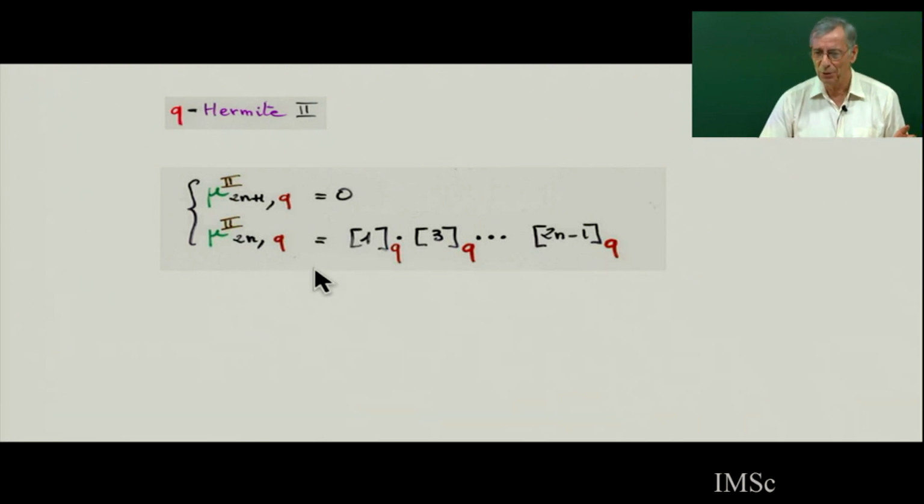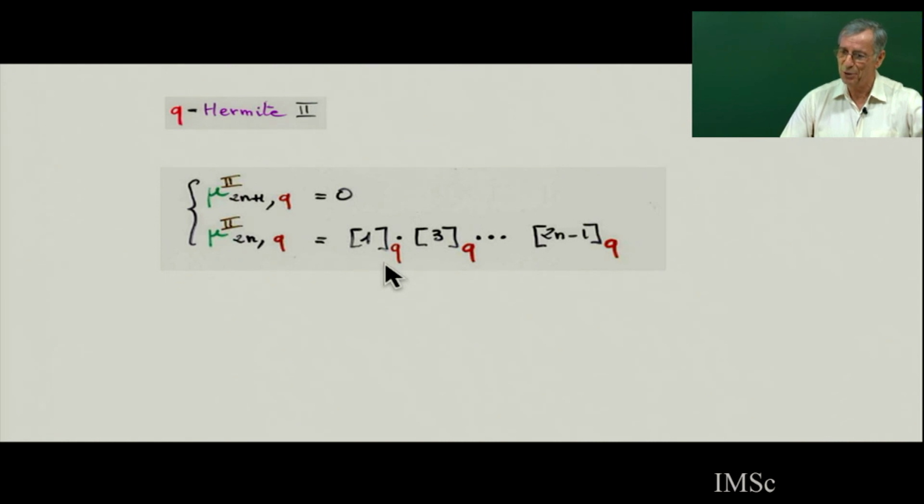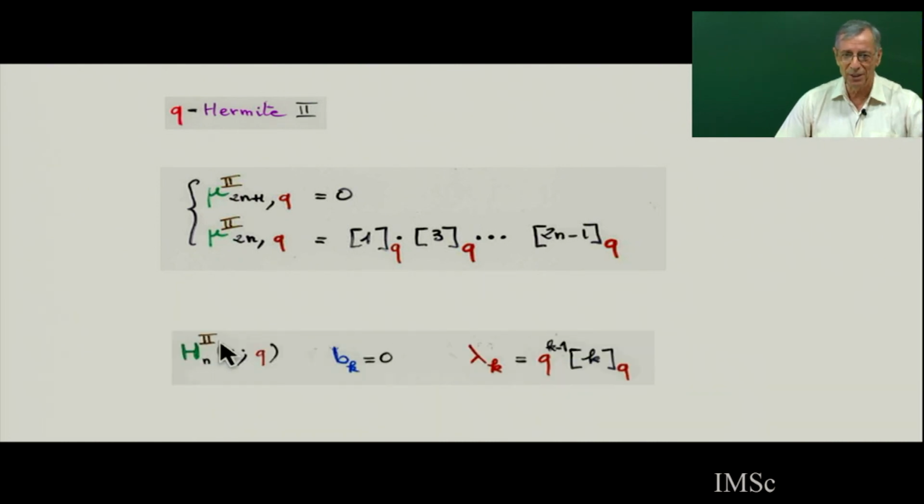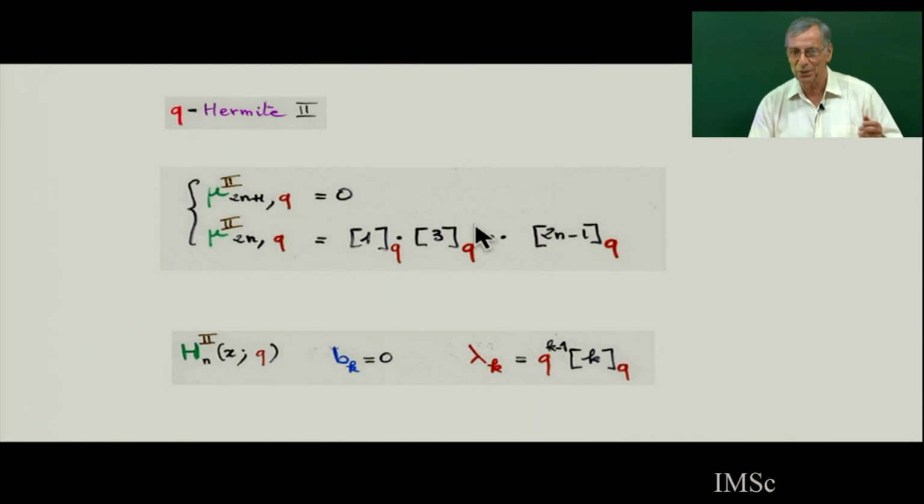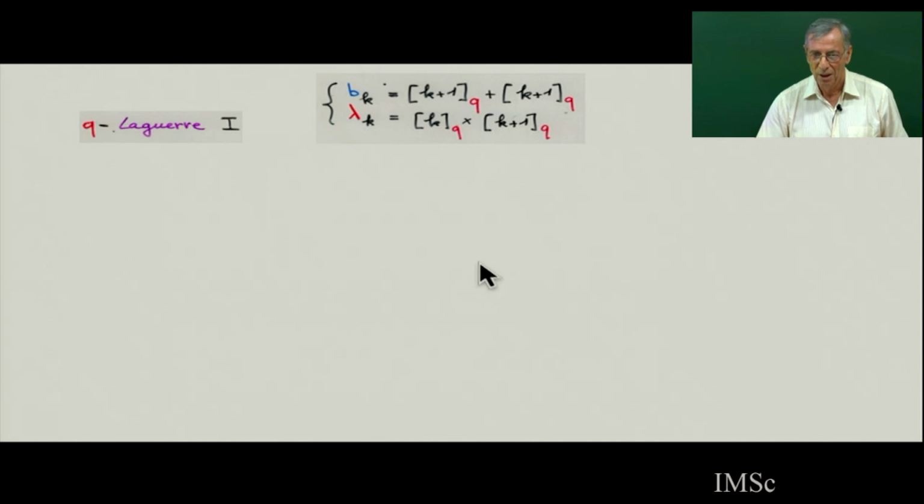If you have directly the Q-analog of the involution with fixed points, and then the history, what is amazing is that for the second kind of Q-Hermite, if you have one here, this was a Q-analog of the first class of Hermite, but if you multiply by this, you get the Q-analog of the second class. And the Q-analog of Laguerre is this plus this.